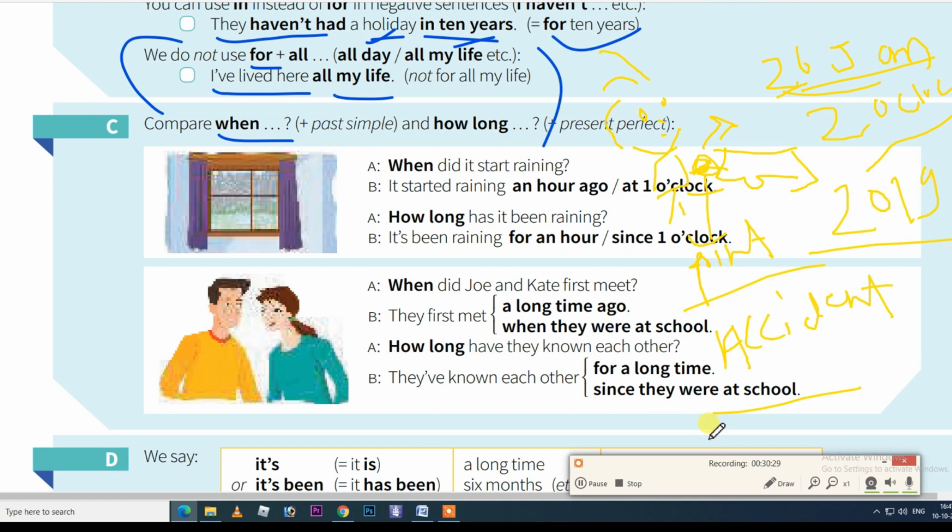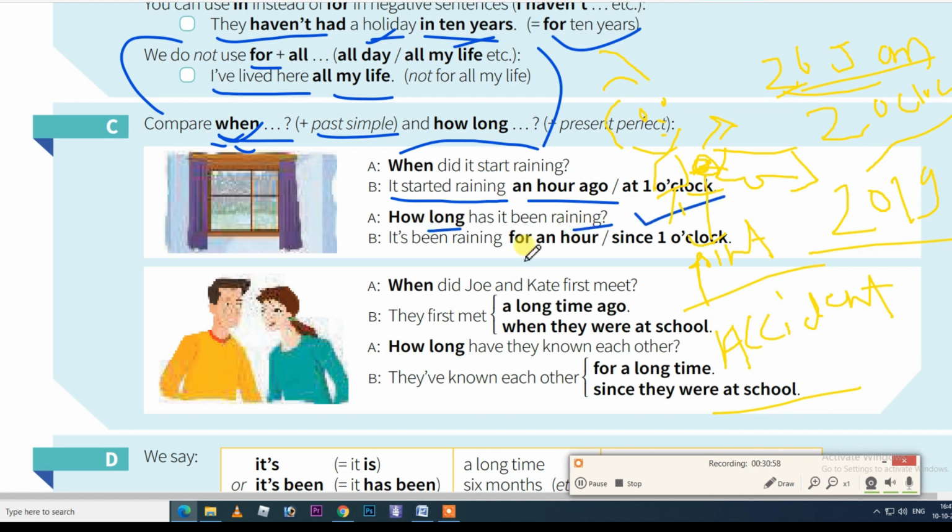Anyways, it happens. So what I was saying: if you have to say "when," you can't say "when have you done something." After "when," you have to use past simple. You can say, "When did it start raining?" You can't say, "When has it started raining?" Whenever you say "when," you want to know about a past time. So you can say, "When did it start raining?" and the person can say, "It started raining an hour ago." How long has it been raining?